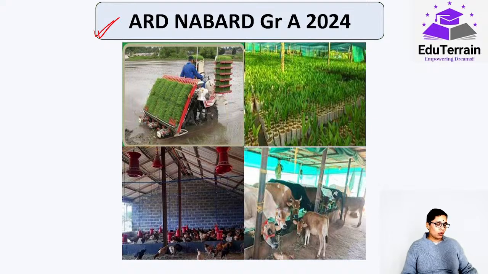Okay, so yesterday we discussed the examination pattern and eligibility criteria. We saw exactly what kind of pattern comes and what the various phases of NABARD Grade A are, and where and how they have taken the subjects. All that we discussed in yesterday's session. In today's session we'll completely focus on ARD, that is agriculture and rural development of NABARD.